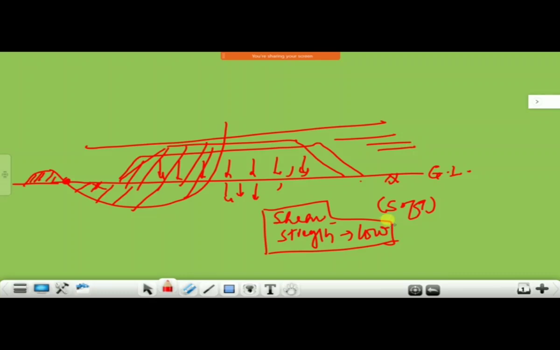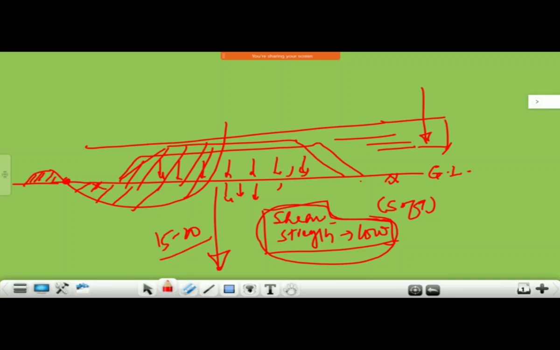So because of these two reasons, number one, so that there is no shear failure because of low shear strength, and to control the settlement of the embankment. One is embankment settlement. Second thing, time for settlement. This settlement continues, in case this weak soil is, let us say, 15-20 meter deep, then it may continue up to 3, 4, 5 years also. And we cannot wait up to 5 years to start construction of track over the embankment.